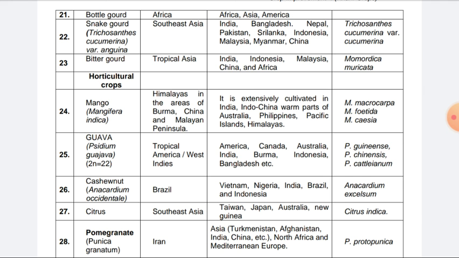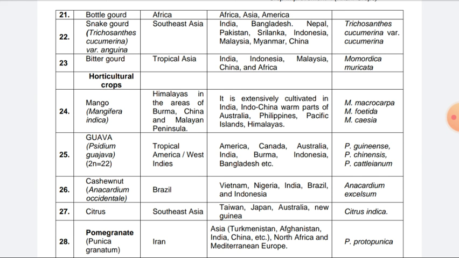So these are the important vegetable crops. And last one in this particular lecture is the different fruit crops. We can consider the horticulture crops, mango, Mangifera indica, Himalayan regions in case of Burma, China and Malayan Peninsula. Then in case of distribution, majorly India, Indo-China, warm parts of Australia, Philippines, Pacific Islands and Himalayas. Mangifera macrocarpa, Mangifera foetida and Mangifera cassia. These are the important wild species.